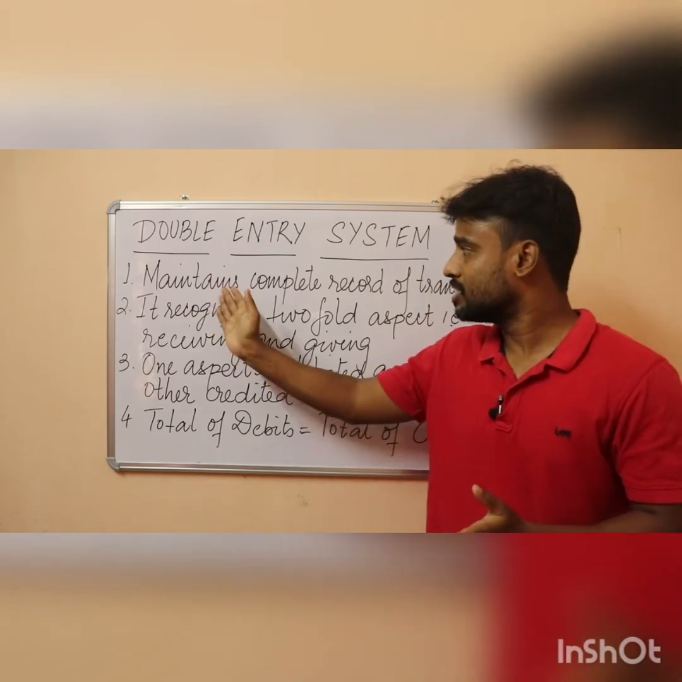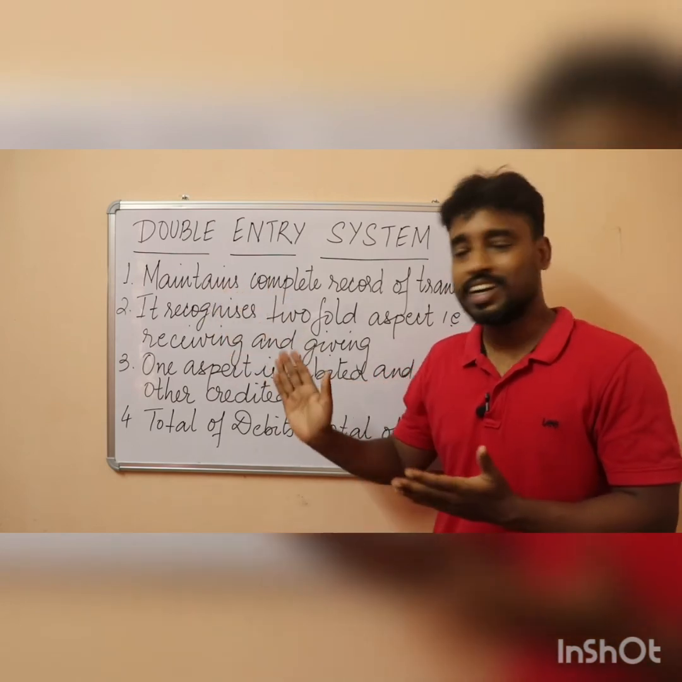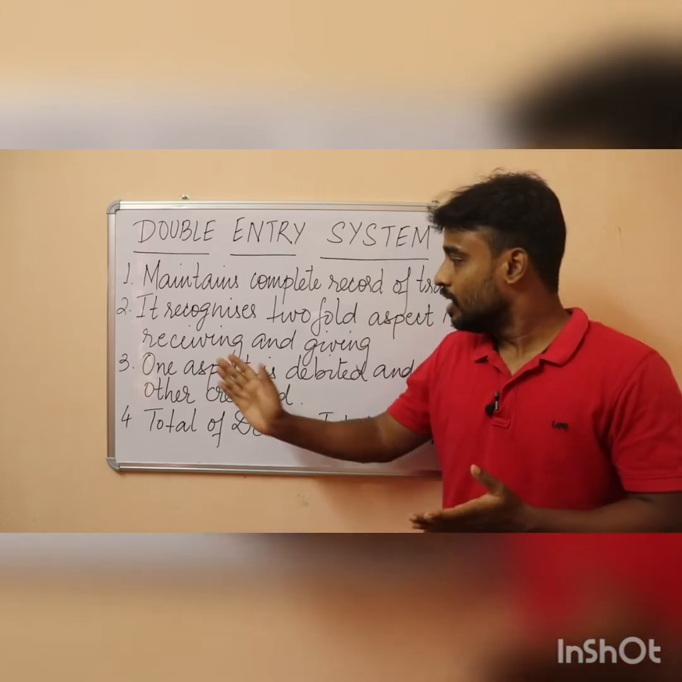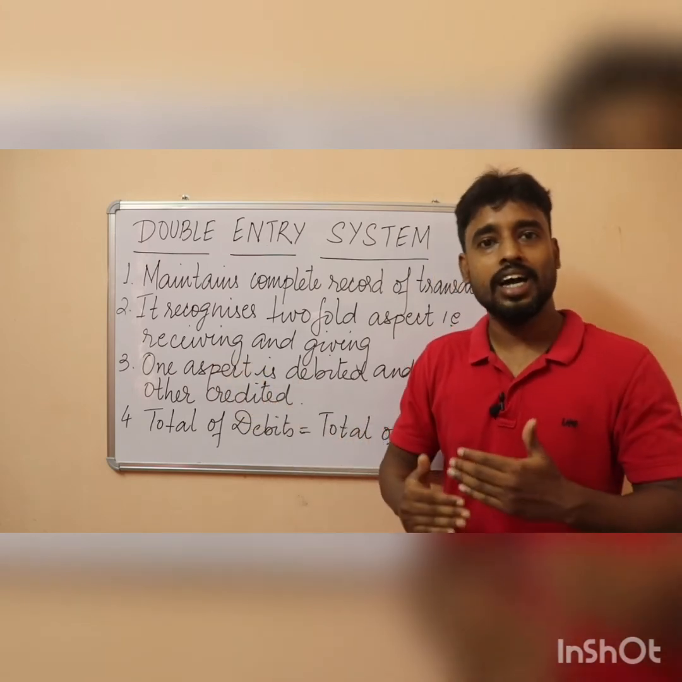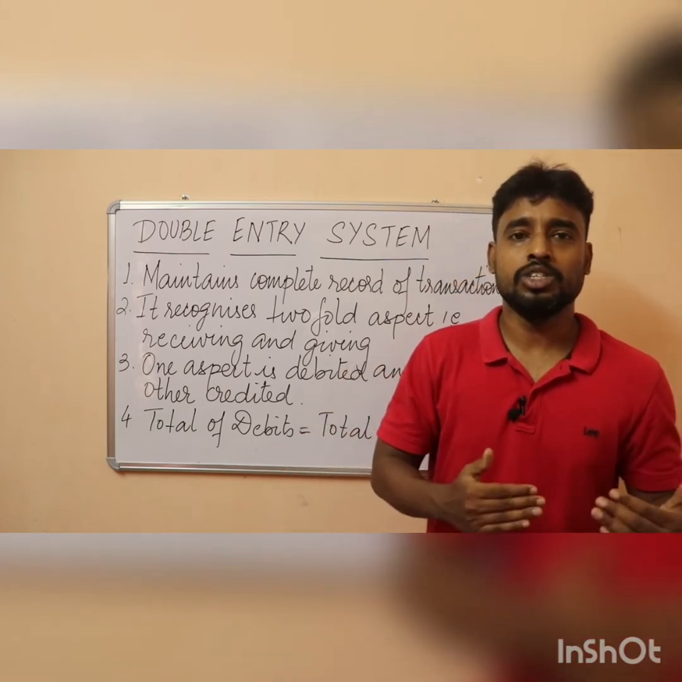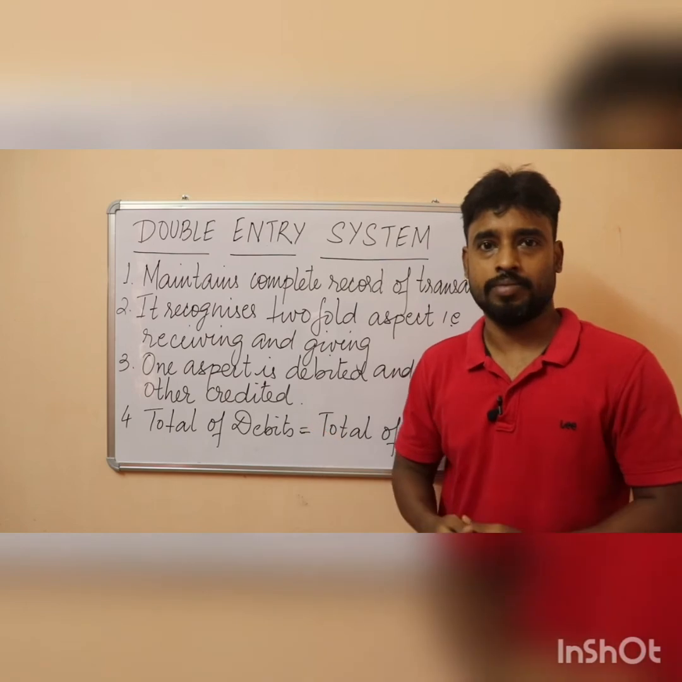So these are the features of the double entry system. It maintains complete records. It recognizes twofold aspect, that is receiving and giving. One aspect is debited and the other aspect is credited. And we find that the total of debits will be equal to the total of credits.